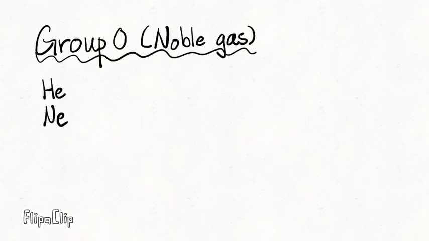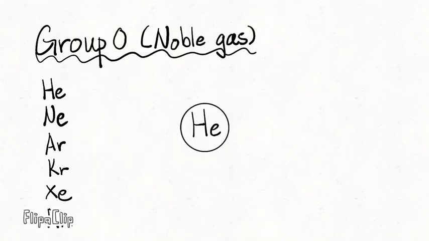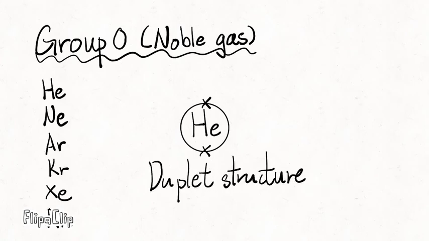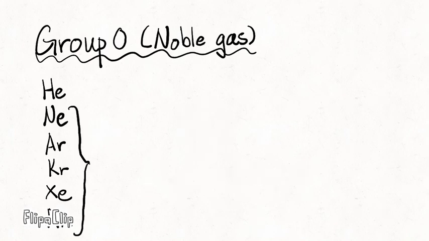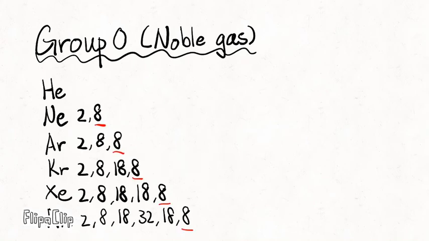Group 8 elements are called noble gases. They are very stable and the atoms of these elements have the duplet or octet structure. A helium atom has the duplet structure, which means its atom has 2 electrons in the only occupied electron shell. Neon, argon, krypton, xenon, and radon have the octet structure, which means their atoms have 8 electrons in the outermost shell.